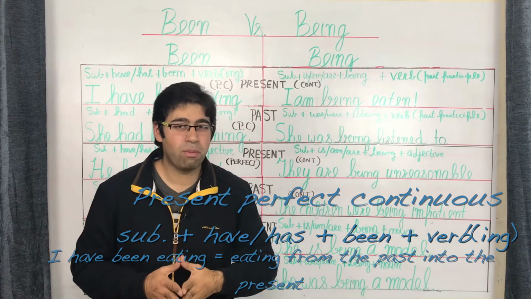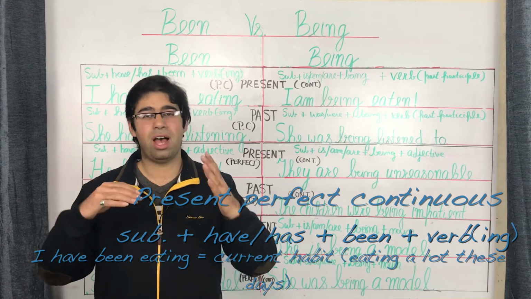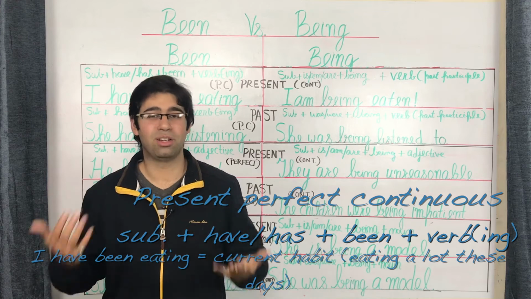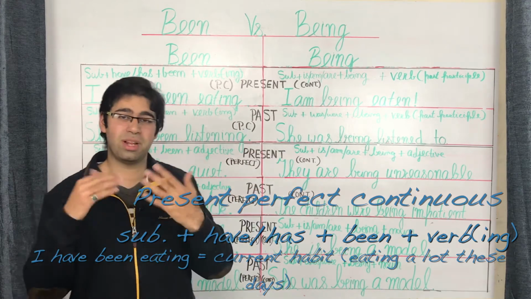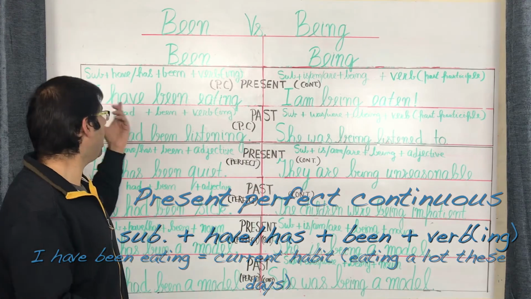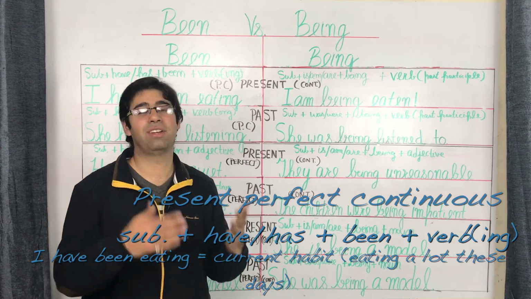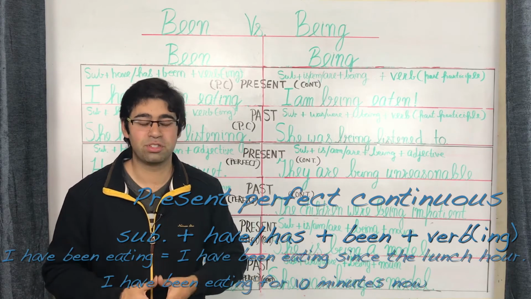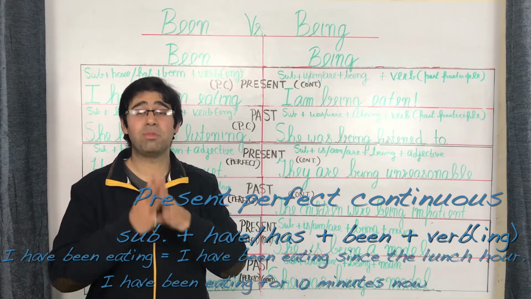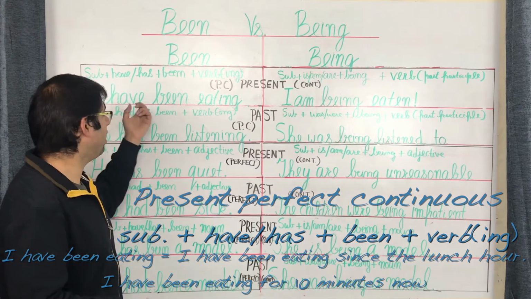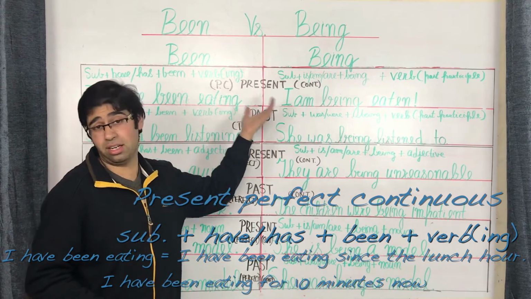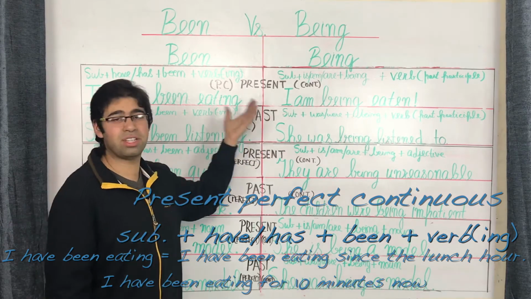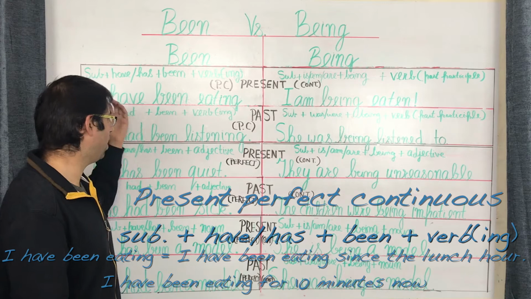Another usage of this format is to express current habit. Say if I want to say that I have currently or recently developed a habit of eating a lot, I can extend this sentence and express the same by saying something like I have been eating a lot lately, reflecting my current habit. And another usage of this format is along with the prepositions since and for. Attaching them, you can have sentences such as I have been eating since the lunch hour. Or you can have a sentence with for as I have been eating for 10 minutes now. So those are the interpretations of I have been eating.